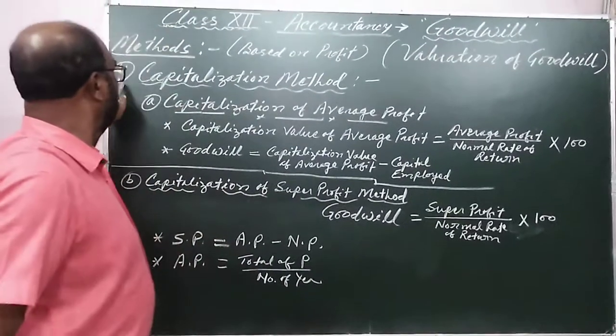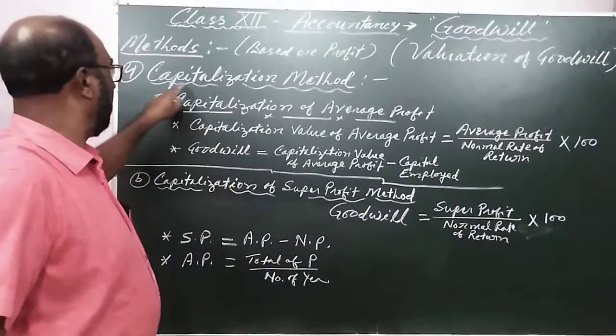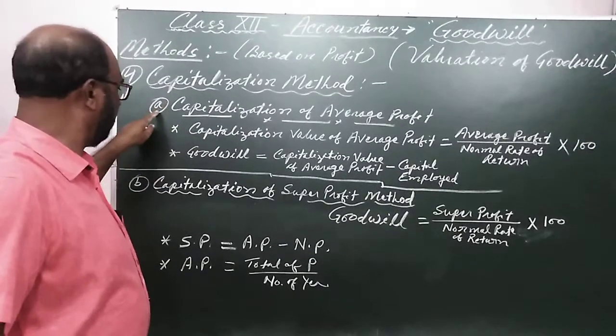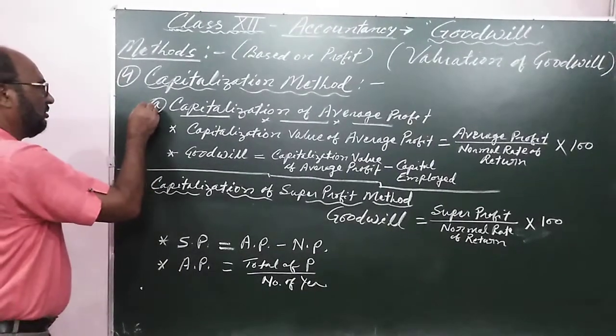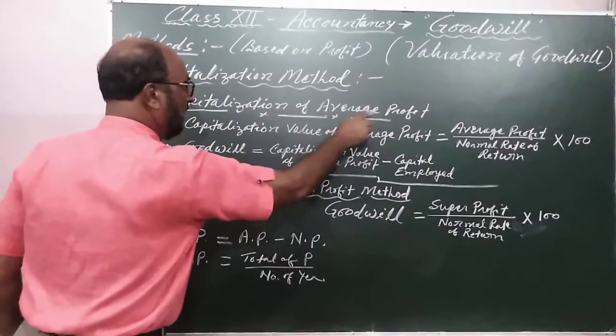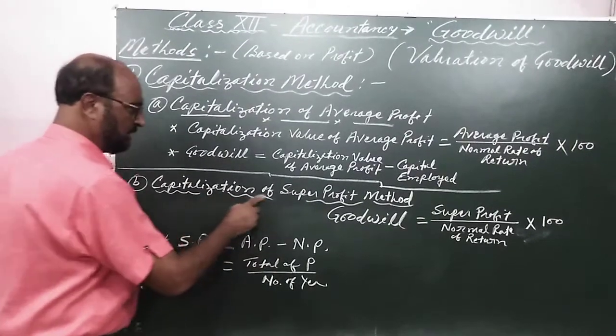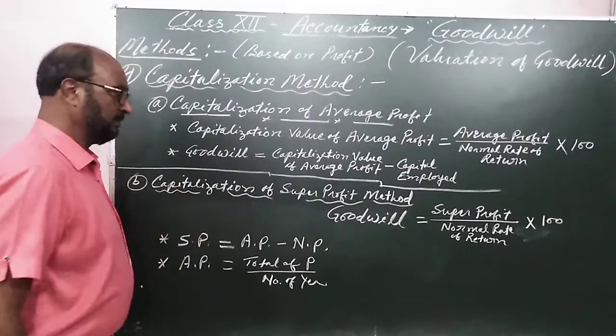The next method is the capitalization method, and the capitalization method is divided into two types. The first one is capitalization of the average profit, and B is capitalization of the super profit method.